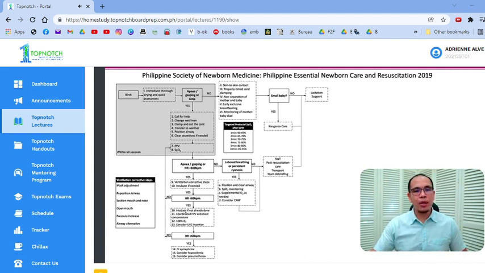So dito tayo, this is the resuscitation step. But if the baby is breathing well, hindi siya apneic, hindi siya gasping, and hindi siya limp, active siya, then basically you proceed to your EINC. This is just your EINC. Okay, so again, we discussed EINC already. Let's go back and focus here in this part, resuscitation.